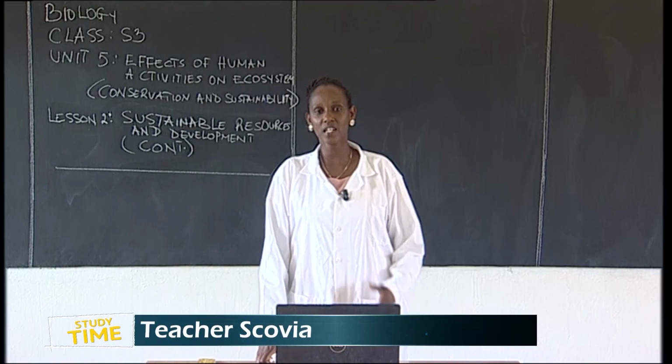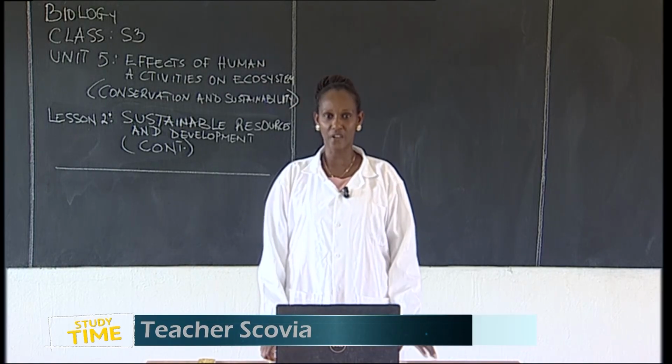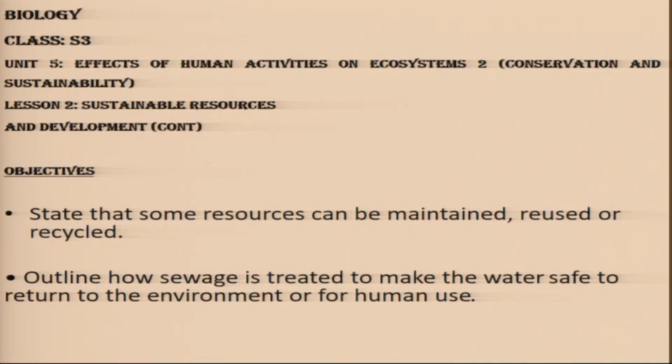We are continuing with Unit 5, where we were looking at the effects of human activities on ecosystem. But remember, I told you in the previous lesson that we have two here. Because in Unit 4, we only had ecosystem 1, but here we have 2. These 2 has a meaning.